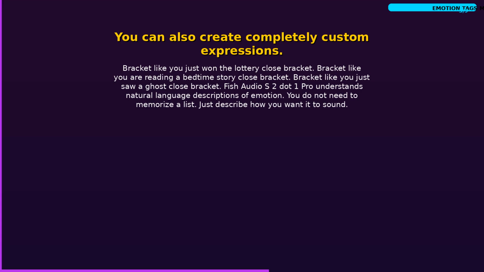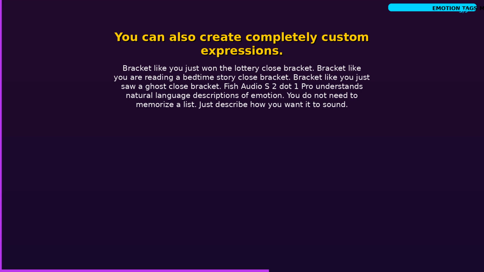You can also create completely custom expressions. [like you just won the lottery]. [like you are reading a bedtime story]. [like you just saw a ghost]. Fish Audio S2.1 Pro understands natural language descriptions of emotion. You do not need to memorize a list. Just describe how you want it to sound.